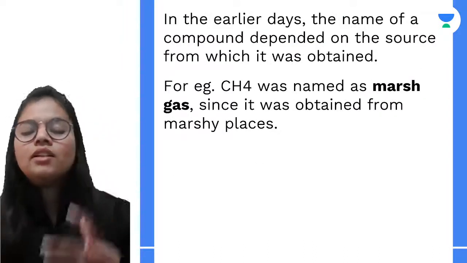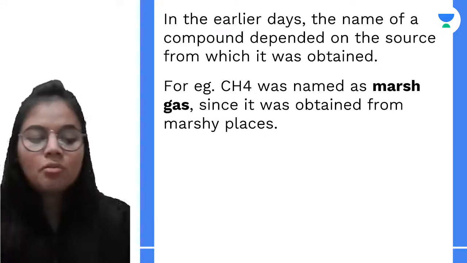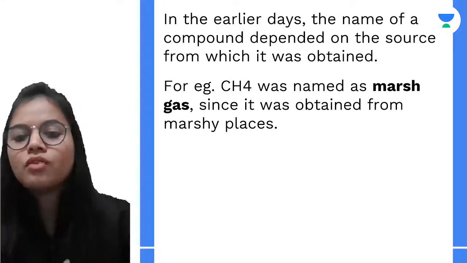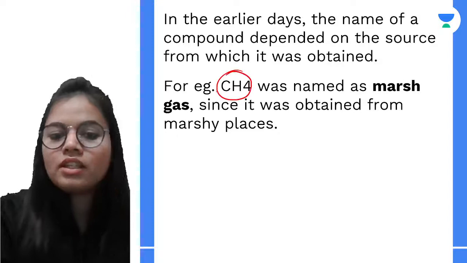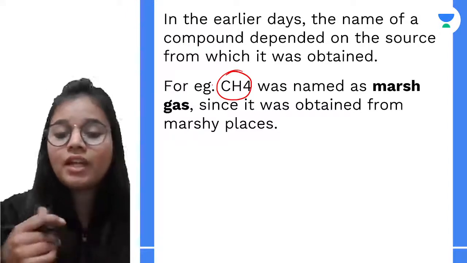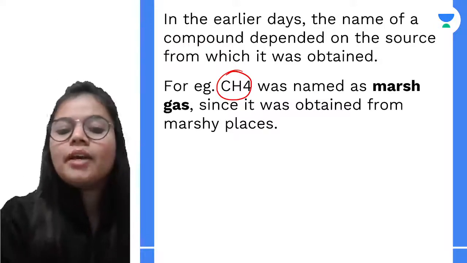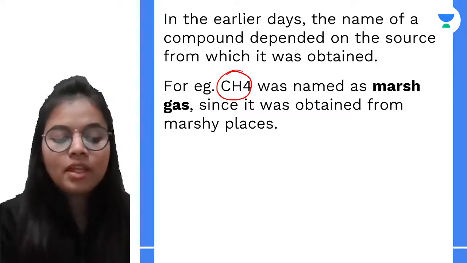Now what happened in the earlier days, things were not standardized, right? So the name of any compound more or less depended upon the source from which it was obtained. For example, CH4, which right now we call methane, in earlier times was named marsh gas. Why was it named marsh gas?